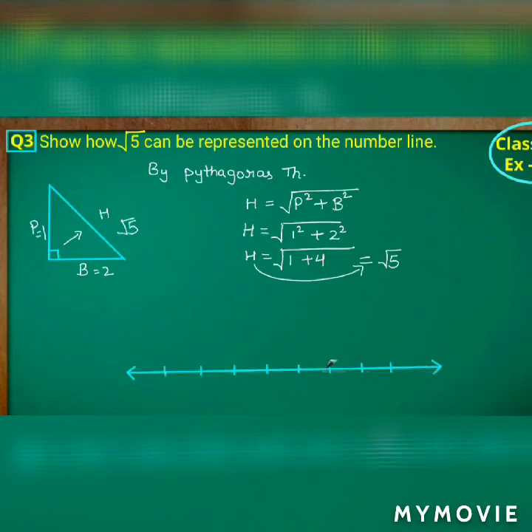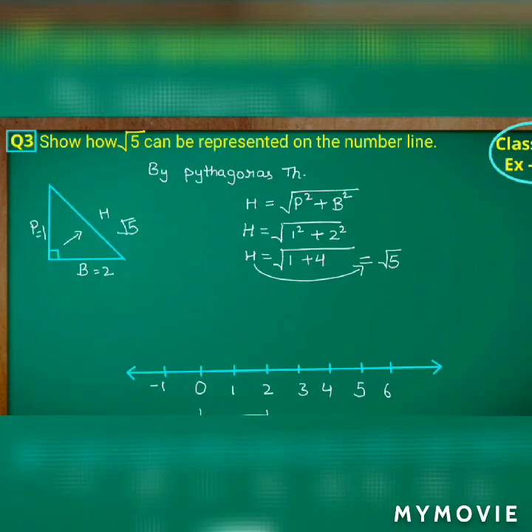The first thing is we have to draw the number line. Here each unit is equal to how much? 1 centimeter. So I'll start with some point here. Each unit has 1 centimeter. I'll take this point as O, that is 0, here minus 1, and this side 1, 2, 3, 4, 5, 6. Since I have taken the base as 2 centimeter, I have to draw the line from the point O to that point, 2 centimeter.